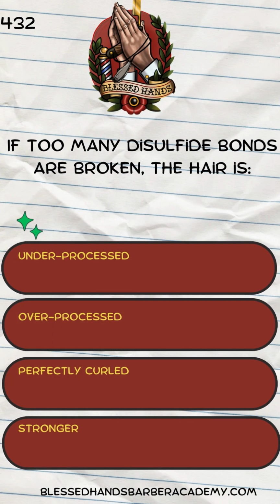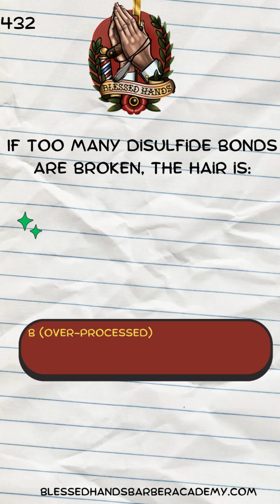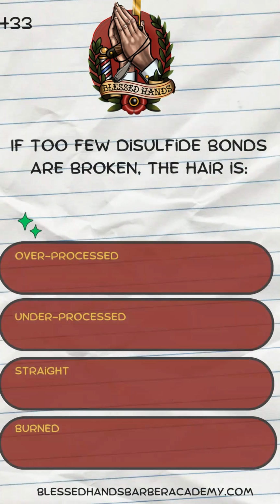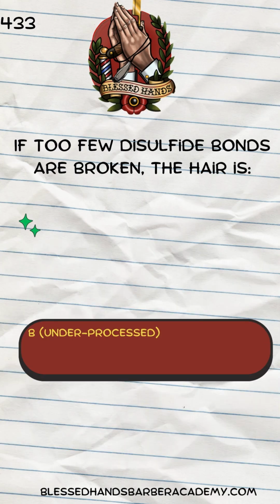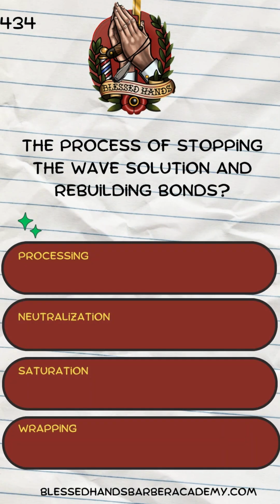If too many disulfide bonds are broken, the hair is under-processed, over-processed, perfectly curled, stronger. B. Over-processed. If too few disulfide bonds are broken, the hair is over-processed, under-processed, straight, burned. B. Under-processed.